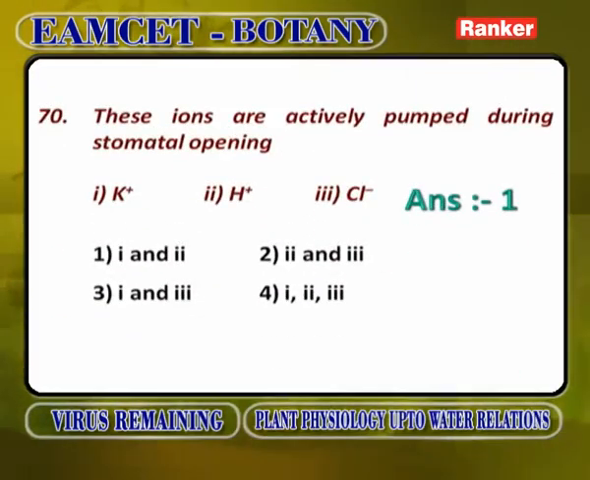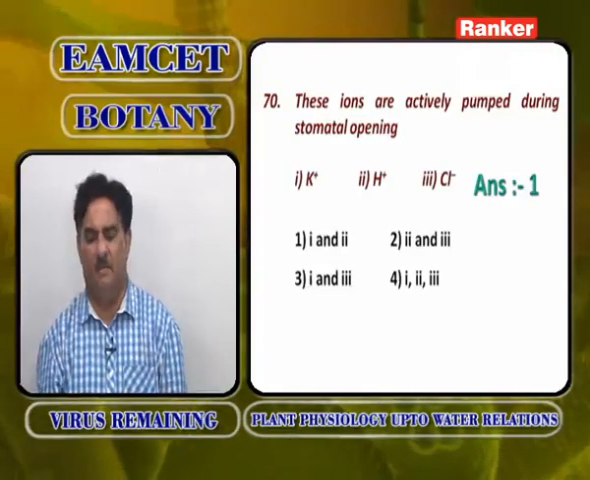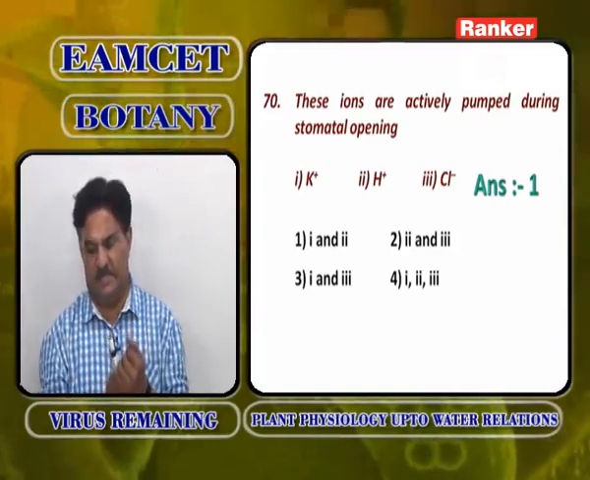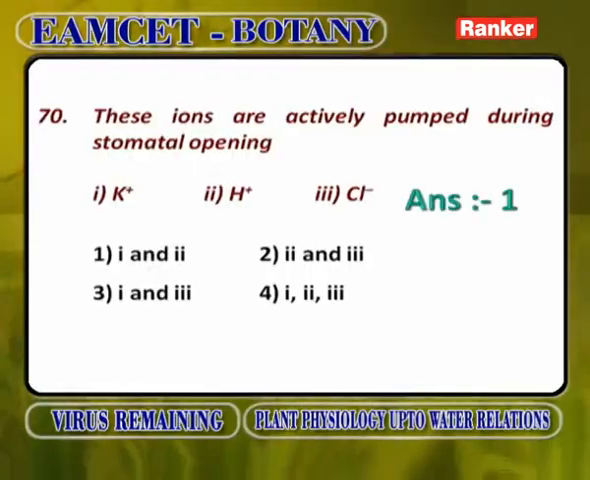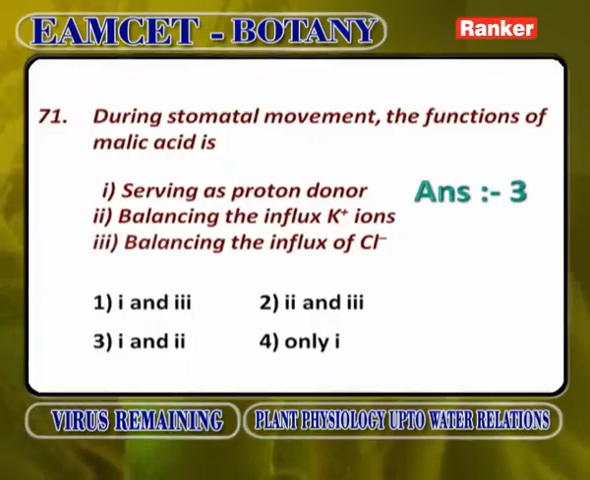These ions are actively pumped during stomatal opening. The ions which are actively pumped during stomatal opening are 1 and 2, K plus ions and H plus ions. Cl minus ions are moved by the passive method. So, K plus and H plus, particularly H plus, sometimes K plus. So, 1 and 2.